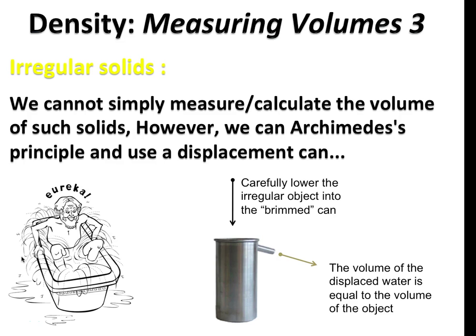However, we can use Archimedes' principle and the displacement can. Archimedes' principle was that the volume of water that an object displaces is equal to the volume of the object. And this is because water has a density of 1,000 kilograms per metre cubed. So to work out the volume of an object that we can't simply measure, we lower the object into a brimmed can, and we measure the volume of displaced water. The volume of that displaced water tells us the volume of the object we put in the can.